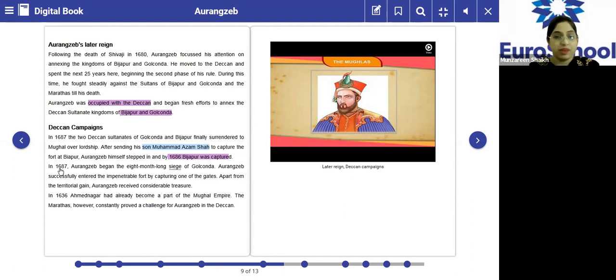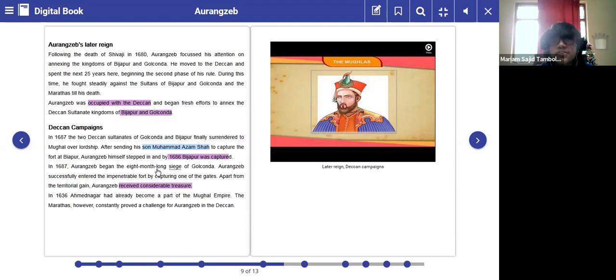In the year 1687, Aurangzeb began the 8-month-long siege of Golconda. Aurangzeb successfully entered the impenetrable fort by capturing one of the gates. Apart from the territorial gain, Aurangzeb received considerable treasure. This is very important. Apart from territorial gain, he also received a considerable amount of treasures. If you're capturing any fort, any place, once you capture it, you become the owner of that particular territory. So whatever treasures are there in that territory will automatically belong to you.